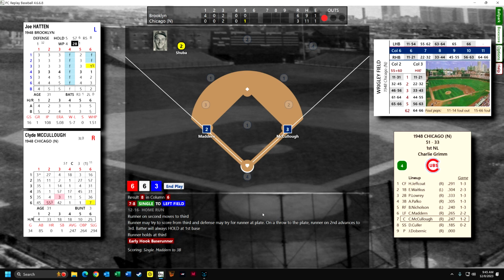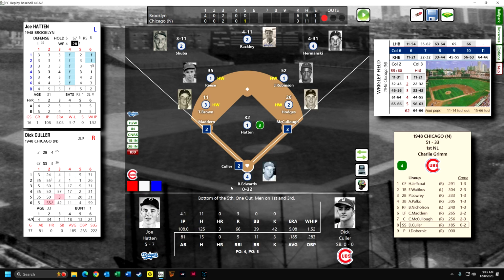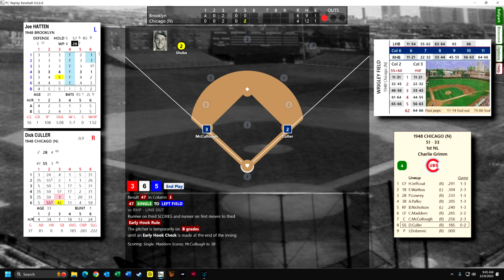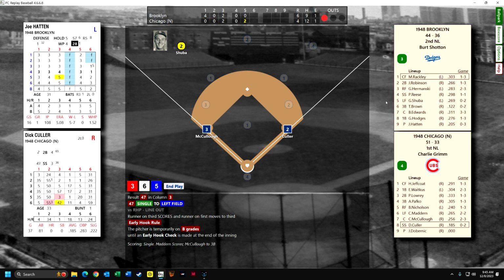Early hook base runner. This is going to be a big deal here for Hatton, because if he gives up another hit or a walk, then he's toast. So we've got the 8th hitter here, Color, batting .185. We'll see if he can put Color away or maybe get a double play. Color hits a lot of double plays. Oh man, because Color's a right-handed hitter and Hatton is a left-handed pitcher, he got the advantage. He got the base hit, and now Hatton is